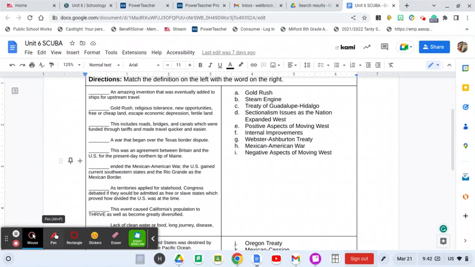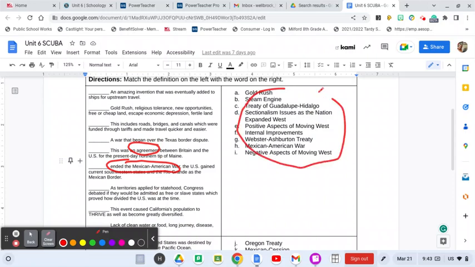Couple things before I start. Some test-taking strategies. If we see a word like war, do you have anything that sounds or looks like war over here? That's going to help you with this answer maybe. Or let's say, what ends a war? What is an agreement? These are things like treaties. So do you have anything with like treaties over here that might help you answer these questions? It might help you eliminate a couple of these to make your answers easier. Got to do those kind of things to help you with all kinds of tests.